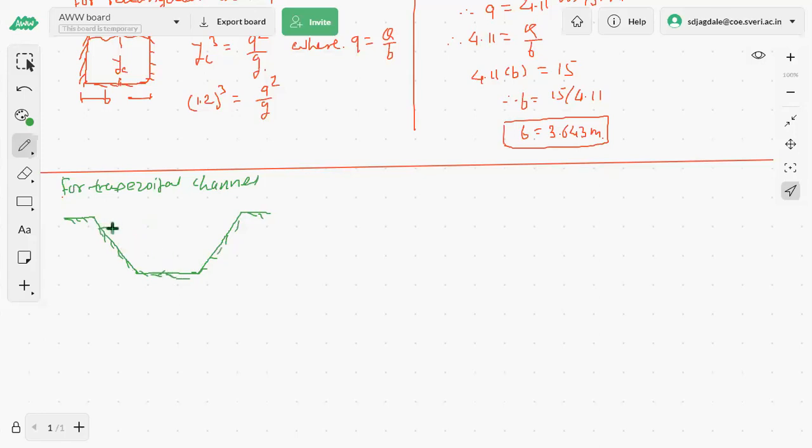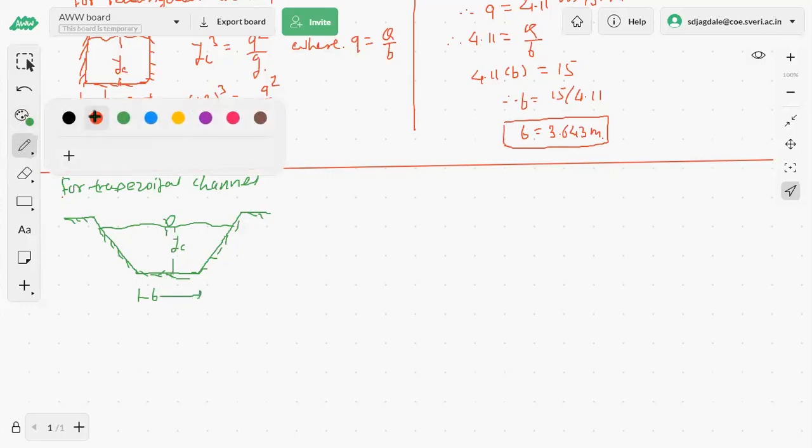Flow depth as a critical, they had given us as YC. This base width B is asked to calculate. For that, the channel side slope is also given. How much is it? 1 vertical to 1.5 horizontal. And in the relations equations, we have the assumption as 1 vertical to Z horizontal. This is our assumption, that is 1 to Z.